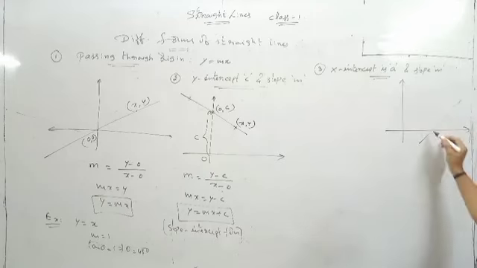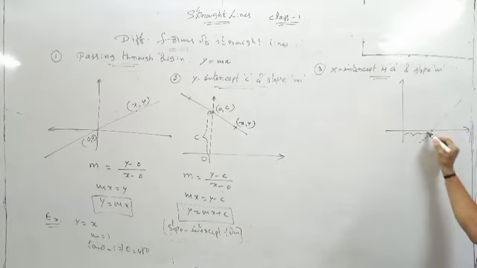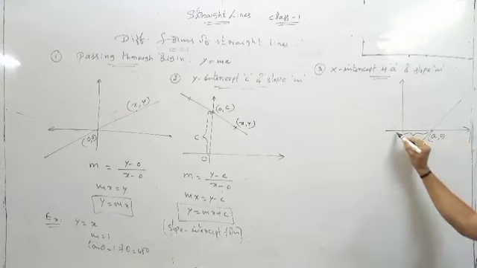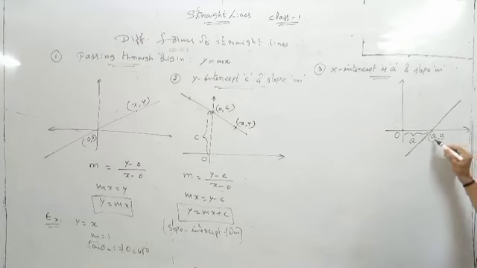This is the line which intersects the x-axis at some point at a distance small a. So this point is a comma 0 and this is origin. We have to find the equation of this line. Here is the point a comma 0 and I am taking one point x comma y on this line.